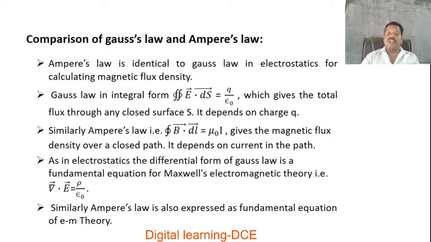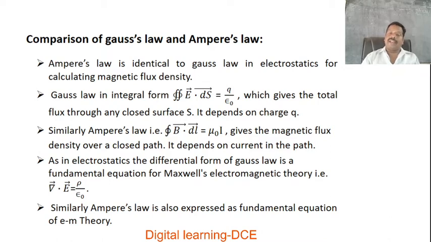According to Gauss law, in integral form, the surface integral over the closed surface of E dot ds is equal to q by epsilon naught. And what does the surface integral of E dot ds give? The flux of the electric field due to a source, that is the charge q, which gives the total flux through any closed surface. Yes, it depends on the source charge q, the source of electric flux or electric flux density.